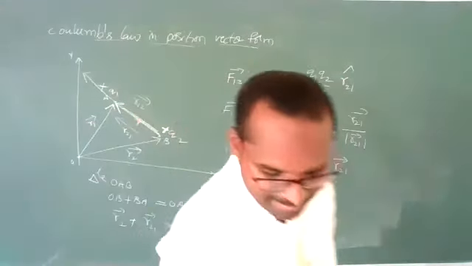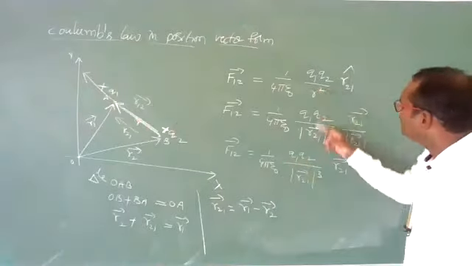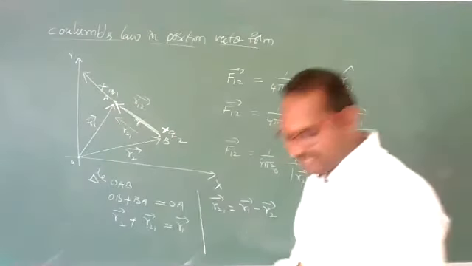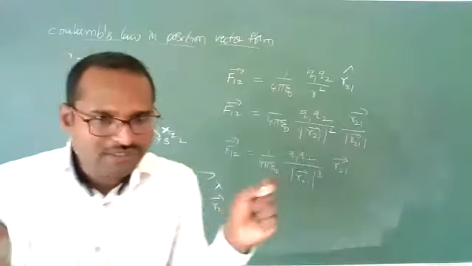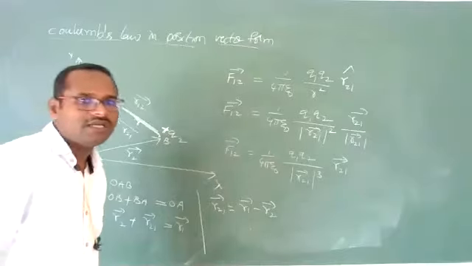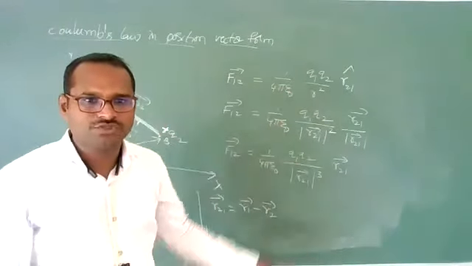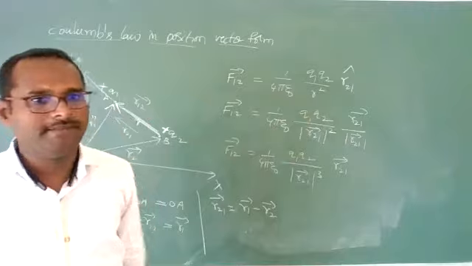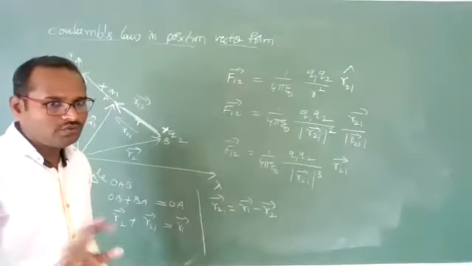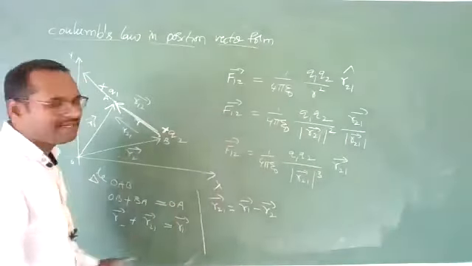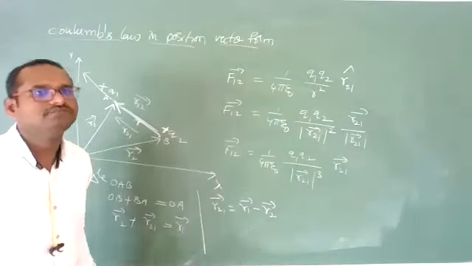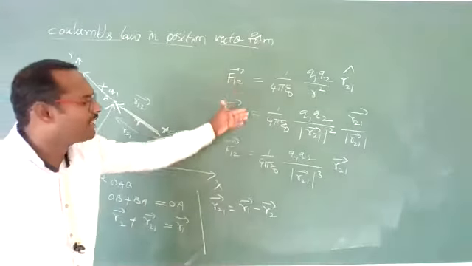See students, when you write all these formats according to directions, you will get them. These values are not important to learn by heart for your competitive exams. Don't memorize them, just remember logically how we can write.